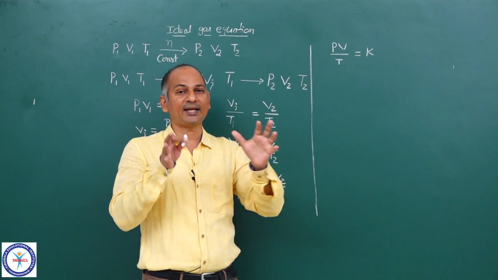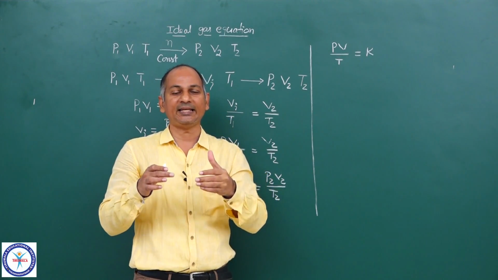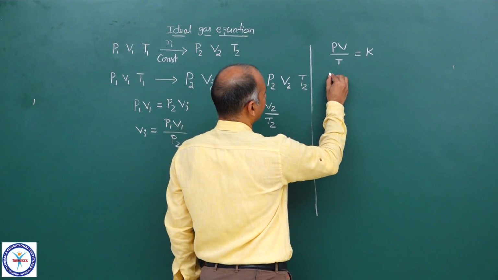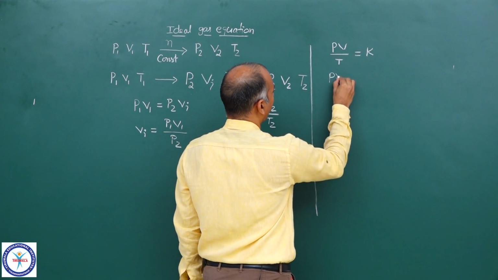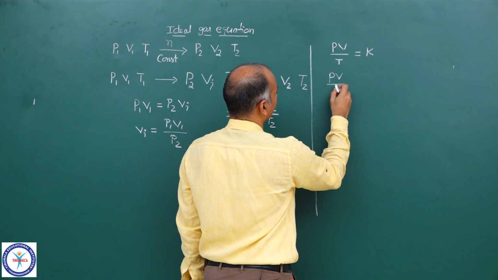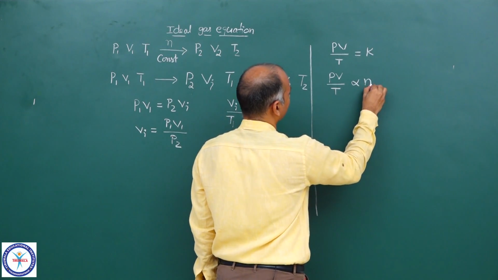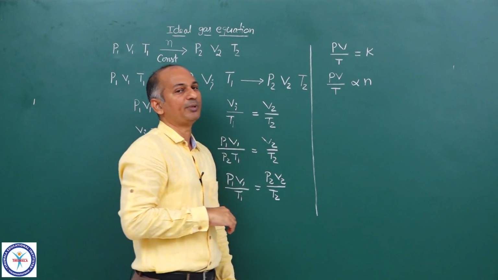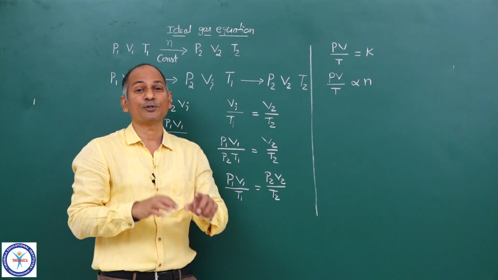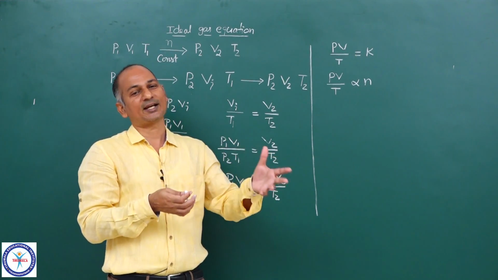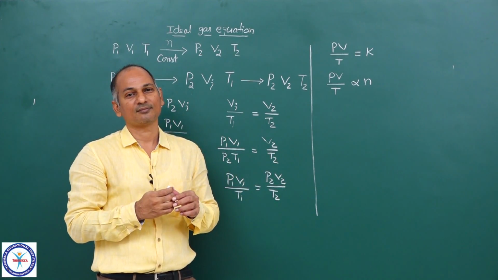So that means the entire value of PV upon T is an extensive variable, and if it is an extensive variable, we can definitely say that the value of that particular expression is directly proportional to number of moles. So PV upon T should be directly proportional to number of moles, because PV upon T is an extensive property, and extensive property is directly proportional to number of moles.